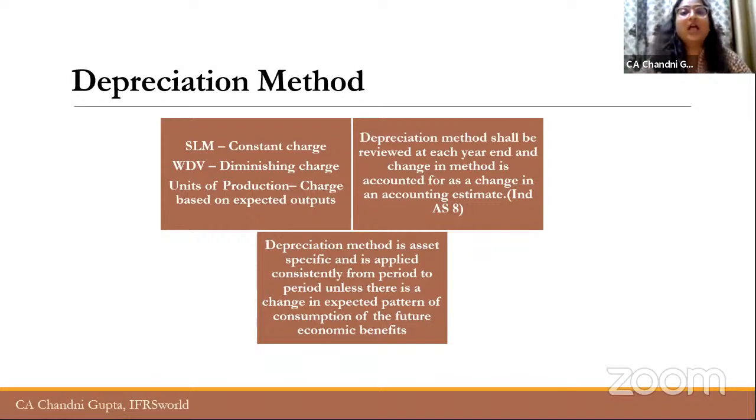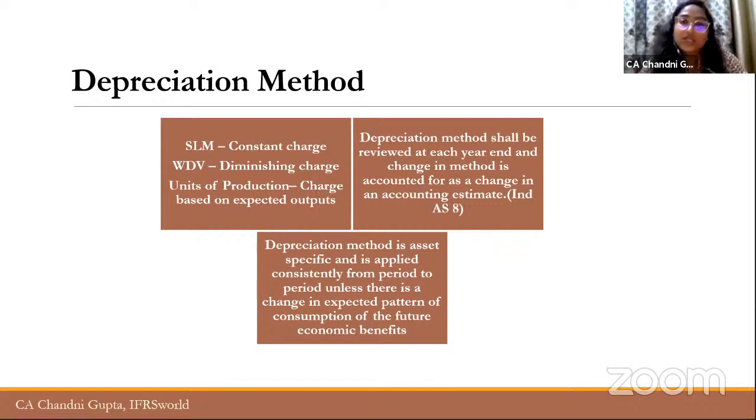For example, the company has a machinery which is capable of producing 1 lakh units. Right. Now, as and when the units are produced, suppose the company has produced 10,000 units in the first year. So the depreciation will be charged based on the 10,000 units. So during this COVID period, if a company is using the unit of production method as a depreciation method for its assets, what happens?